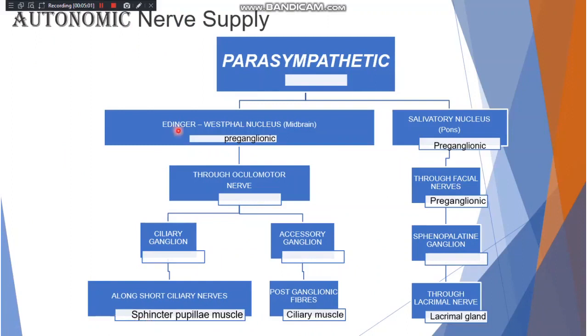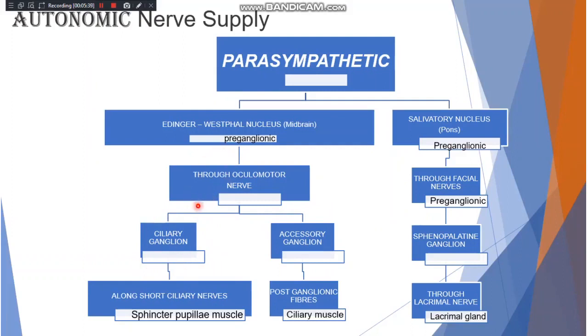So the first thing which we need to know is the Edinger-Westphal nucleus, which is located in the midbrain. It will give rise to preganglionic fibers. Then these fibers, through the oculomotor nerve, which is your third cranial nerve, few fibers will go to the ciliary ganglion and few fibers will go to the accessory ganglion. The ciliary ganglion is a parasympathetic ganglion.